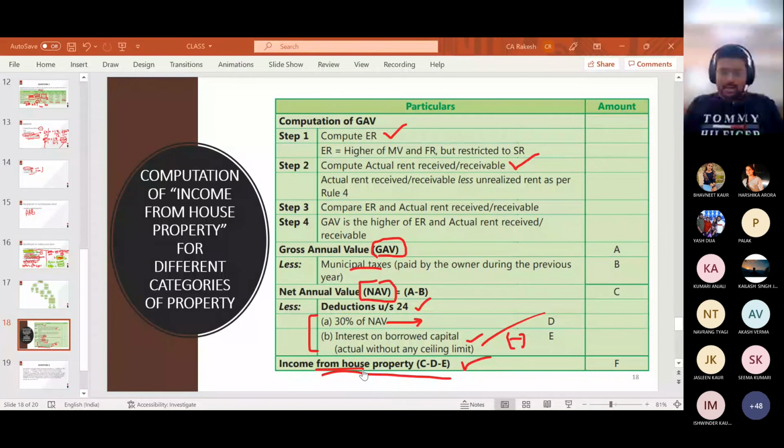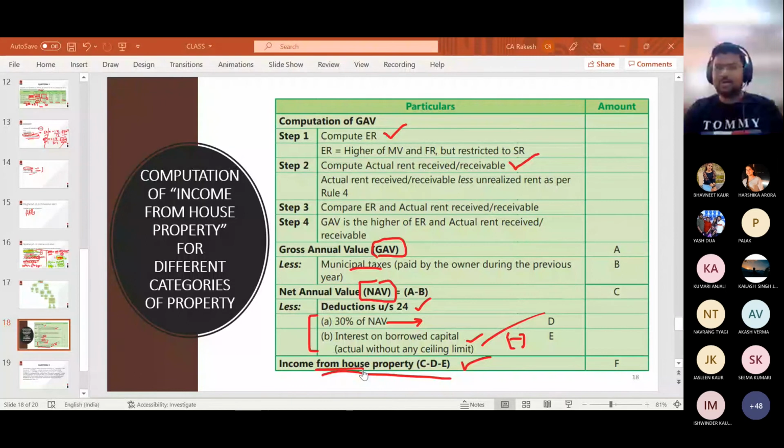Income from house property is the easiest chapter among all the heads. And yes, other sources as well, because when you are completing the 5 heads, 90% of other sources gets covered.